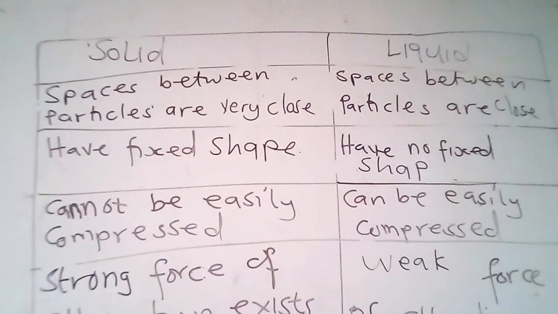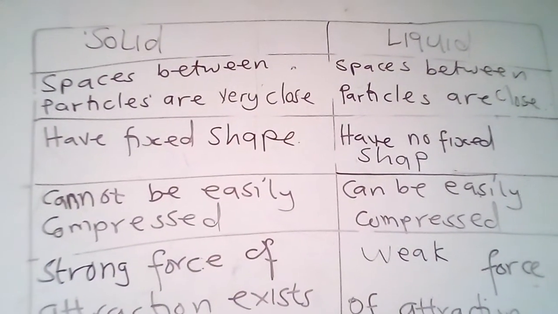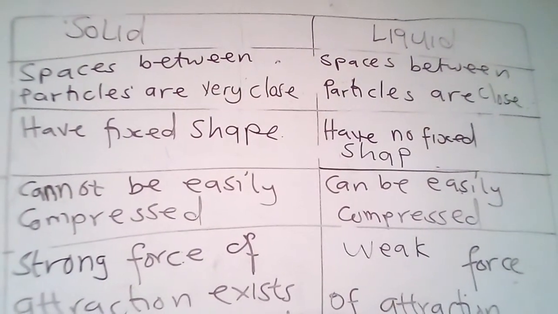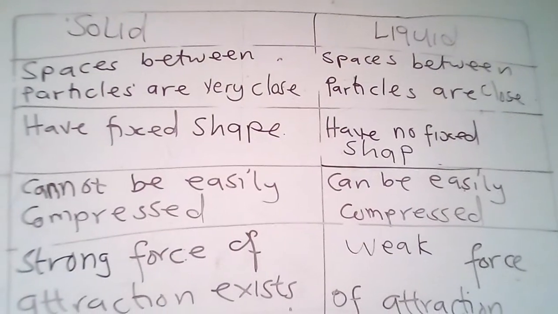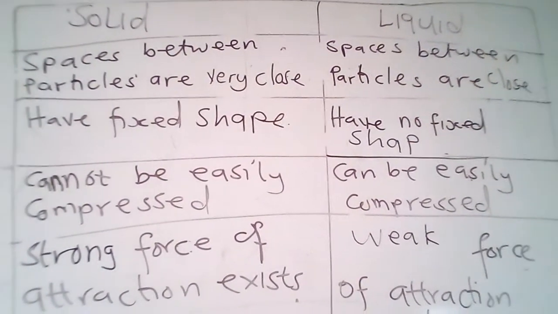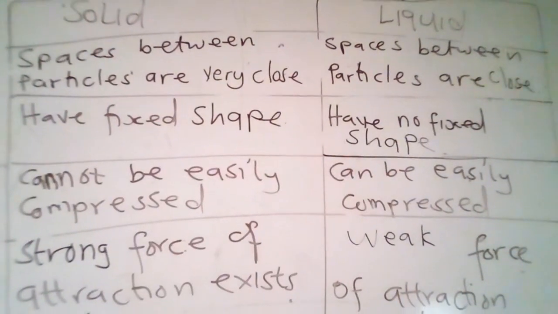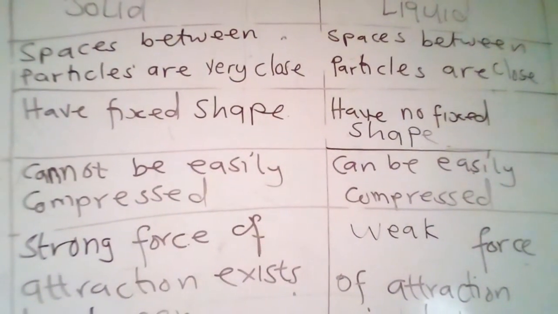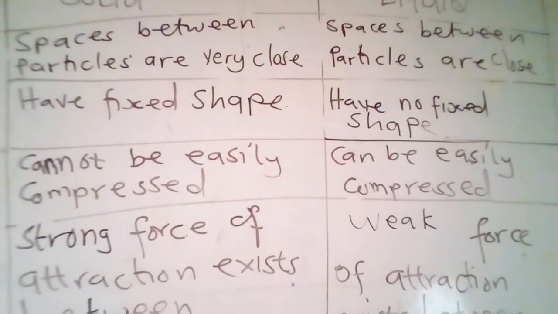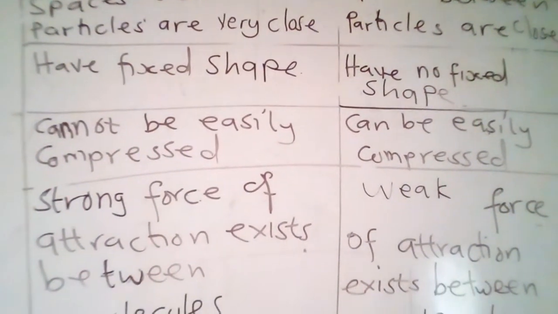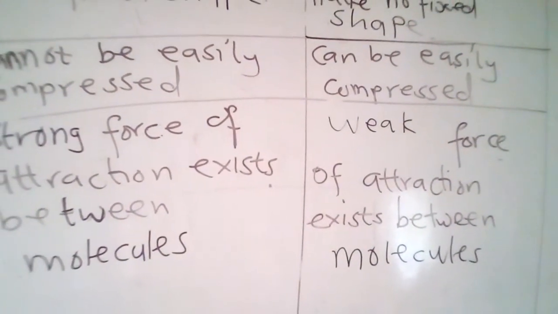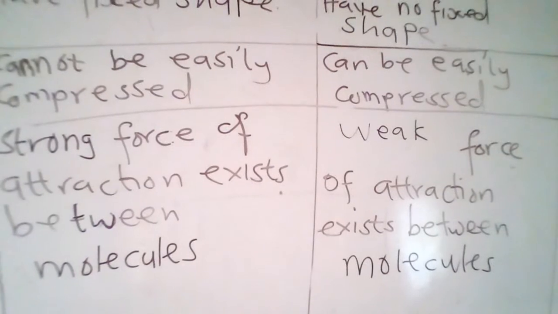So let's look at the differences. Solid: spaces between particles are very close. Liquid: spaces between particles are close. Solids have fixed shape, liquids have no fixed shape. Solids cannot be easily compressed. Liquids can be easily compressed. A strong force of attraction exists between solid molecules. A weak force of attraction exists between liquid molecules.